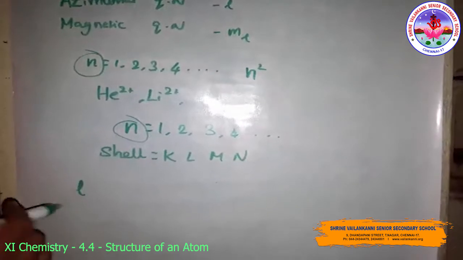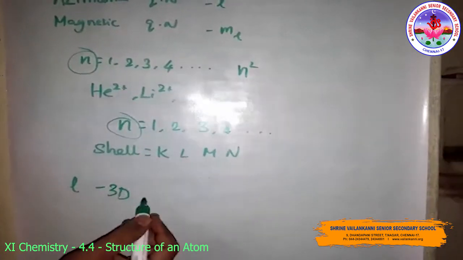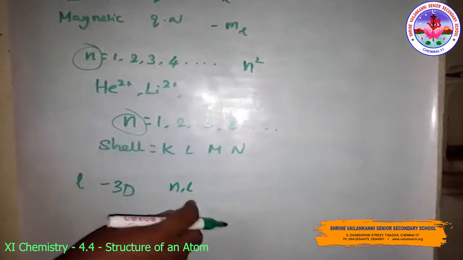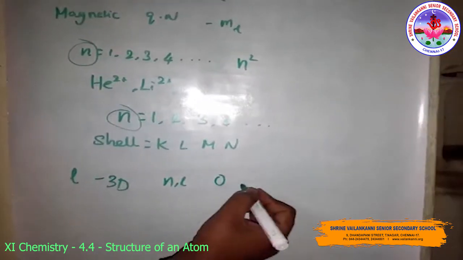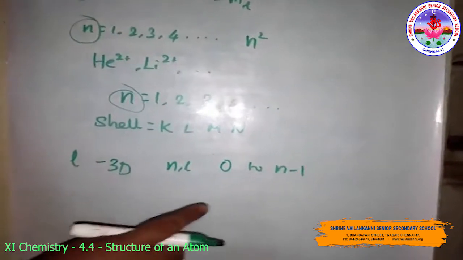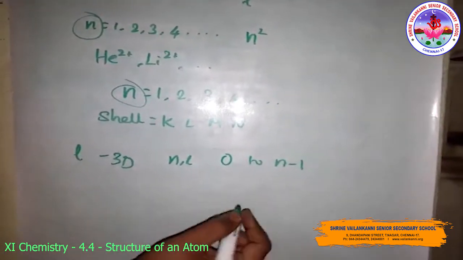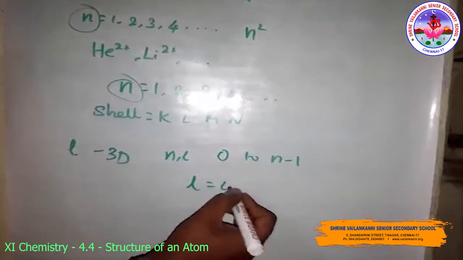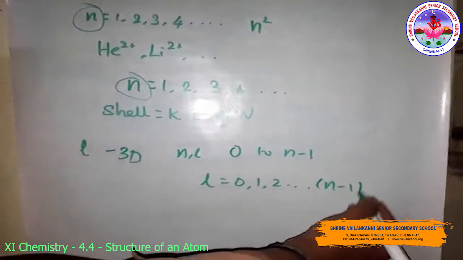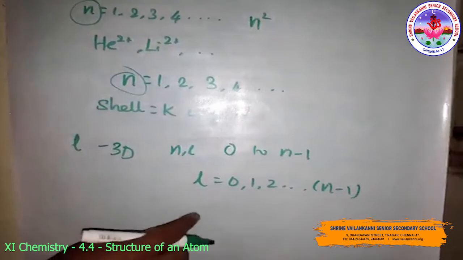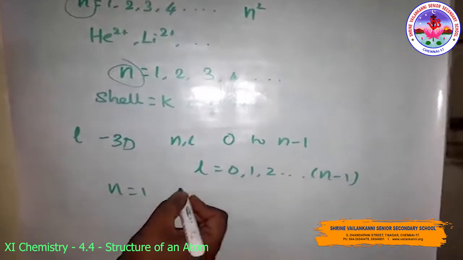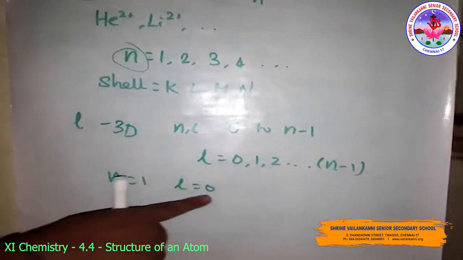It defines the three-dimensional shape of the orbital. For a given value of n, l can have values ranging from 0 to n minus 1. That is, for the given value of n, the possible values of l are 0, 1, 2, like this up to n minus 1. For example, when n is equal to 1, the value of l is 0 only, because only one value is there.